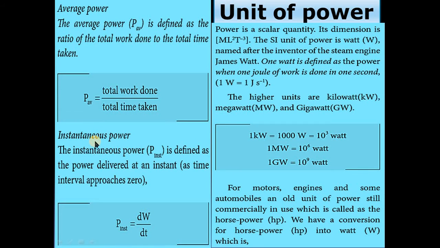The third is instantaneous power. Instantaneous means continuous. Instantaneous power is defined as the power delivered at any instant, that means power delivered at an instant as the time interval approaches 0. So a continuous process is nothing but instantaneous power. Instantaneous power is equal to dW divided by dt.